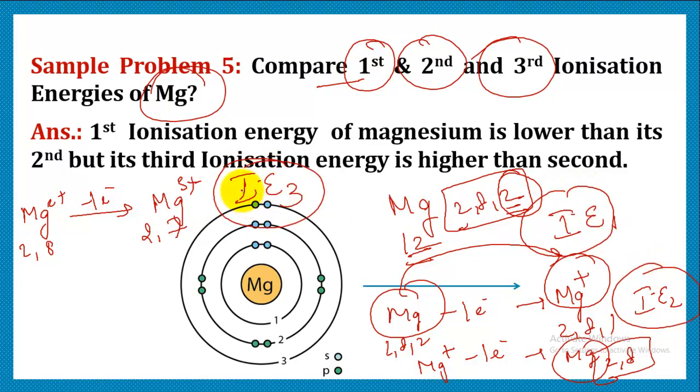So what we get to see is that the first ionization energy of magnesium is quite low because of its bigger size, and when it keeps on losing electrons, it forms a cation, and a cation is always smaller, and due to its small size, the nuclear charge effect increases. Therefore, the removal of an electron becomes quite difficult. Now, the third ionization energy is quite higher. First is going to be lower than second, right? And out of second and third, third is going to be very high, because in third, we are disturbing the noble gas configuration. So that means it is going to be very, very high.